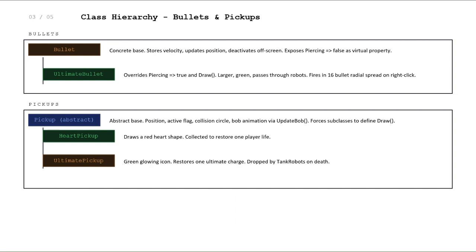For the bullets and pickups, the bullet is a concrete base that handles the velocity, position, update, and deactivation. And the ultimate bullet only overrides the piercing and draw, and there is no duplicate logic. And for the pickups, the abstract pickup base handles position, collision circle, and the bob animation. And so the subclasses only define how they look.